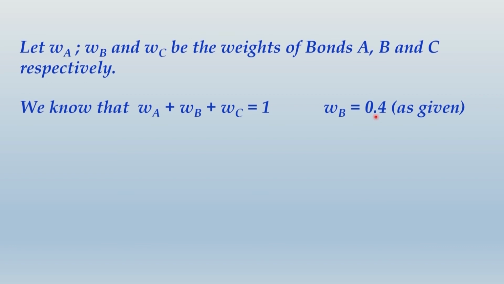So what we can do is put the value of 0.4 in place of WB and see what we get. WA plus WC will be 1 minus WB, that is 1 minus 0.4, and that will be 0.6. So WC can be written as 0.6 minus WA. So friends, do one thing, write up all this and then we move ahead.